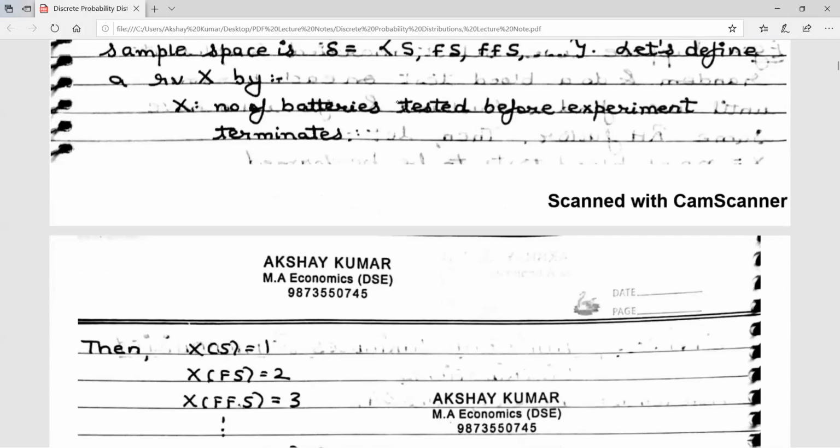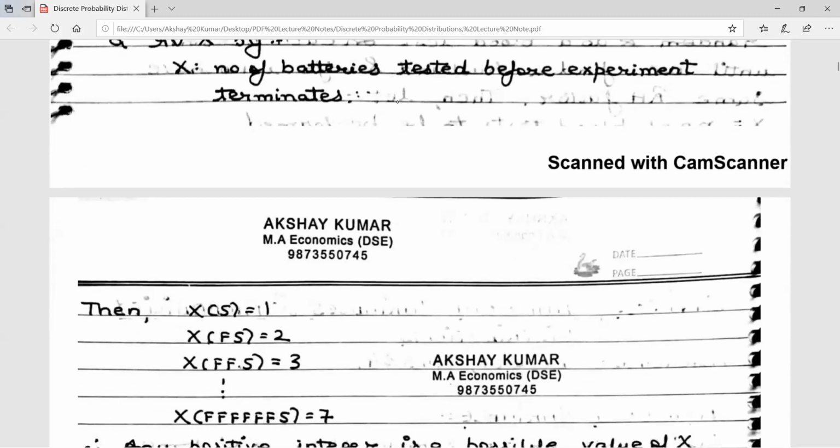So what is my random variable? My random variable is the number of batteries tested before the experiment terminates. Now, when will the experiment terminate? The experiment will terminate the moment you obtain a battery with an acceptable voltage. That means the moment you get a success, your experiment will terminate. So what values can X take? You can see on the screen.